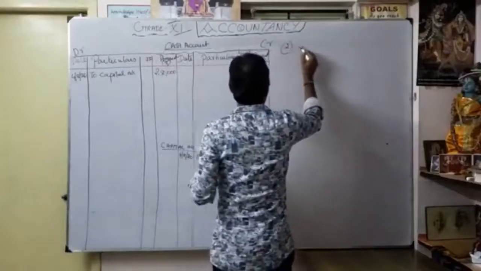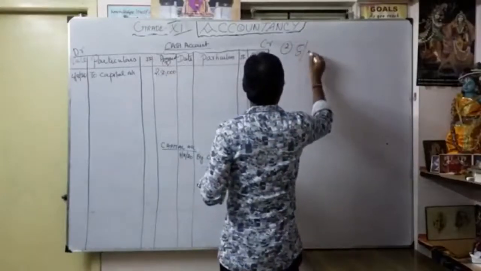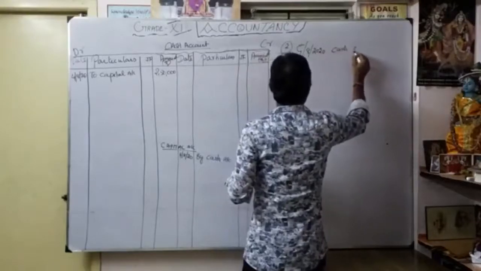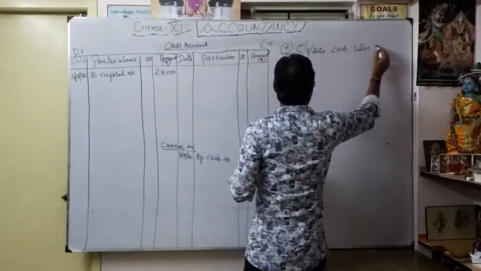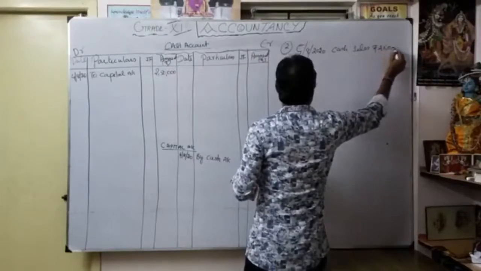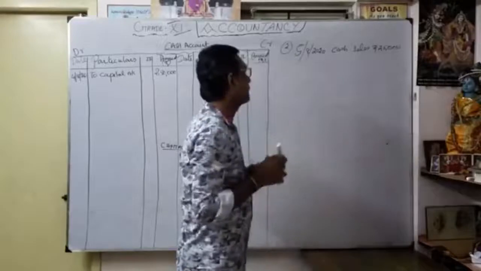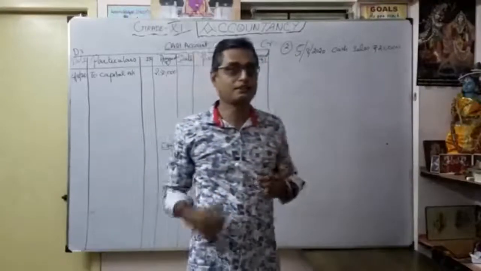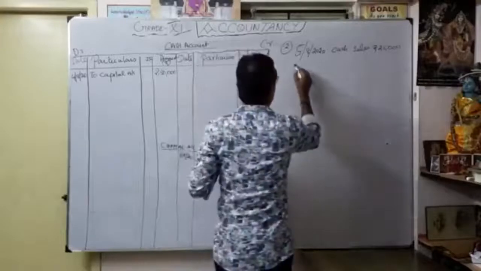Now the second example. For example, 5th August 2020, cash sales rupees 25,000. So what is the entry for this? Goods sold on cash. You know, cash, we got money.